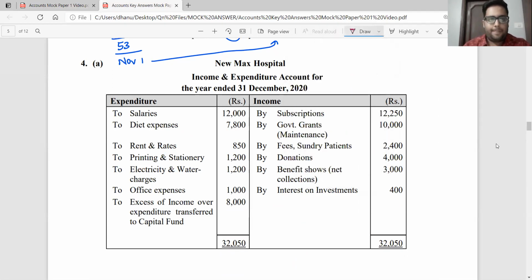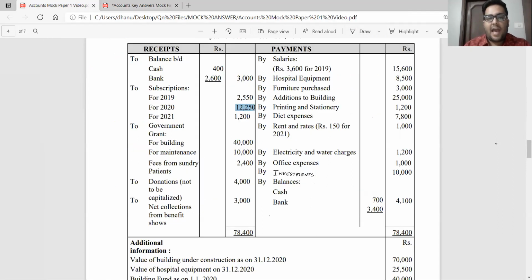So we have the income and expenditure account for the year ended 31st December 2020 for New Max Hospital. By subscriptions on the income side, 12,550. Directly, I'm taking the amount given to me for 2020, 12,550 rupees. Next, we have the government grant. Now I have a government grant for building, a government grant for maintenance, and a government grant for fees from sundry patients.